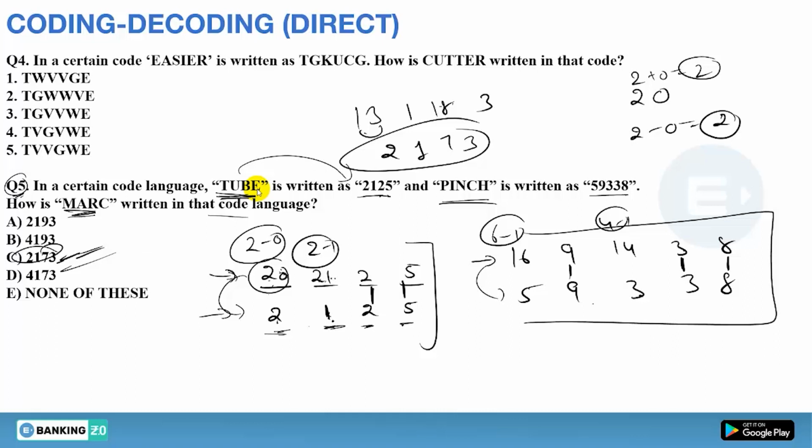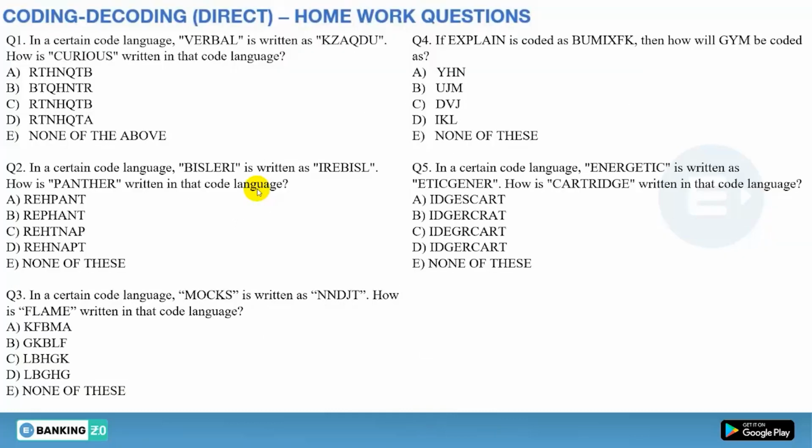Done. So we have solved the 5 questions, and these are some basic questions of direct coding. Okay, so now the turn comes to be yours. These are the homework questions for you that you have to do. Clear? So in the comment section I need your answers to the homework questions, and in the next video we will be solving these 5 questions.